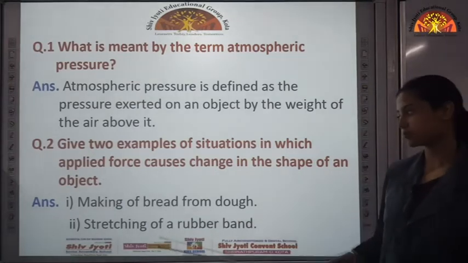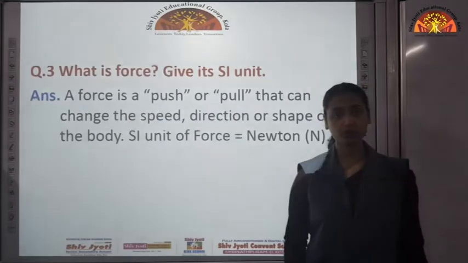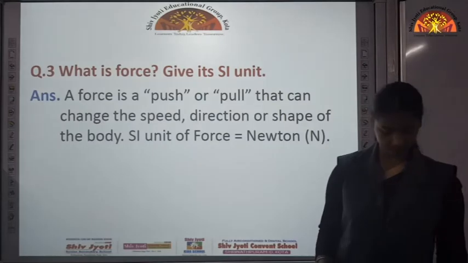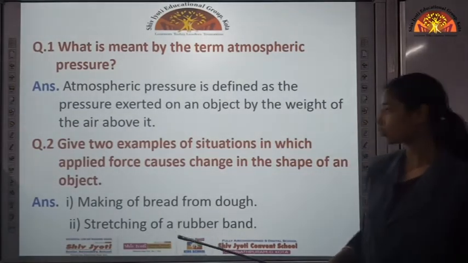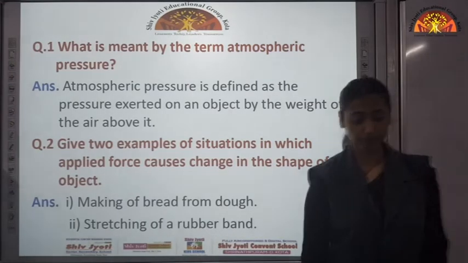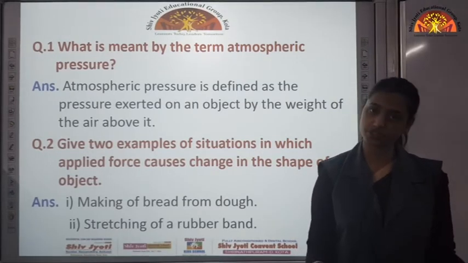Then question 2. Give 2 examples of situations in which applied force causes change in the shape of an object. 2 real life examples are: first, making of bread from dough. At your home you can see dough, we make chapatis out of it. So, we are applying pressure, we are applying force. Then stretching of a rubber band, if you apply force and stretch the rubber band, then again there will be change in the shape of the rubber band.